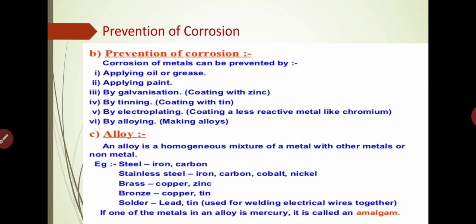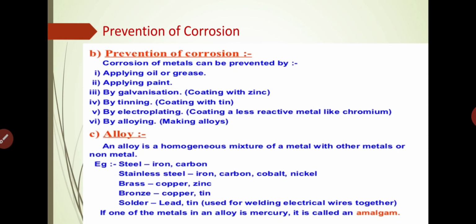Here are some examples. Steel: iron and carbon. Stainless steel: iron, carbon, cobalt, nickel. Brass: copper, zinc. Bronze: copper, tin. That is the constituent present in each. Solder: lead, tin, used for welding electric wires together.